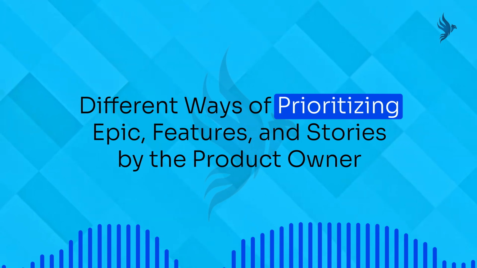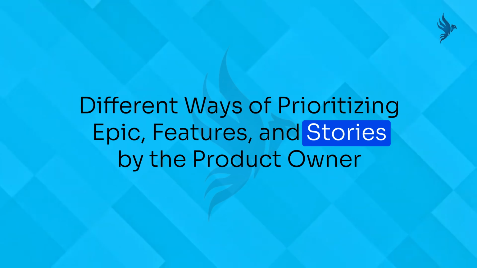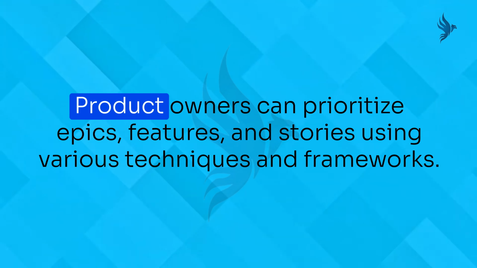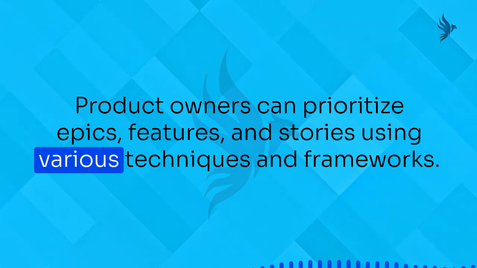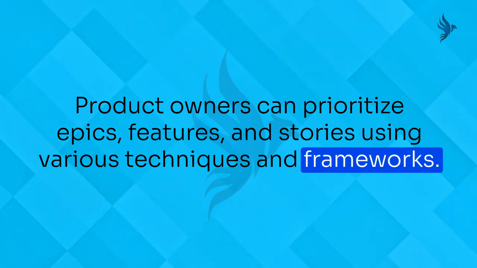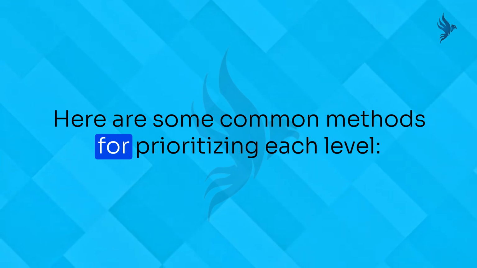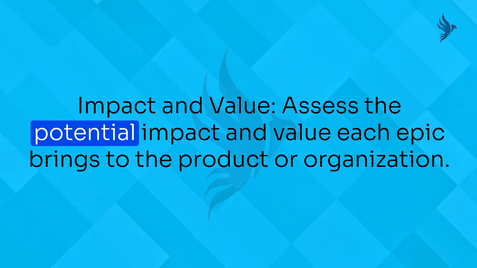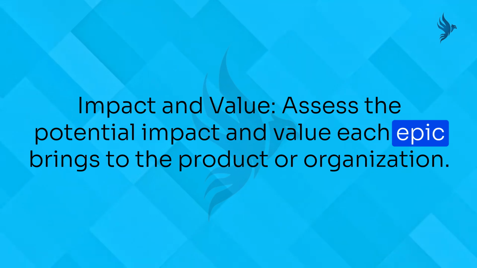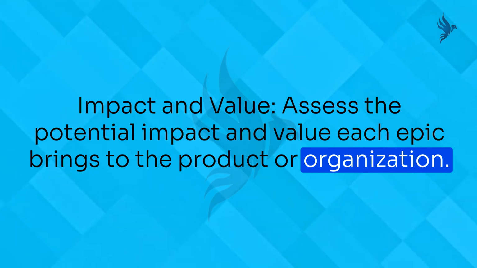Different ways of prioritizing epics, features, and stories by the product owner. Product owners can prioritize epics, features, and stories using various techniques and frameworks. Here are some common methods for prioritizing each level. 1. To prioritize epics. Impact and value. Assess the potential impact and value each epic brings to the product or organization.